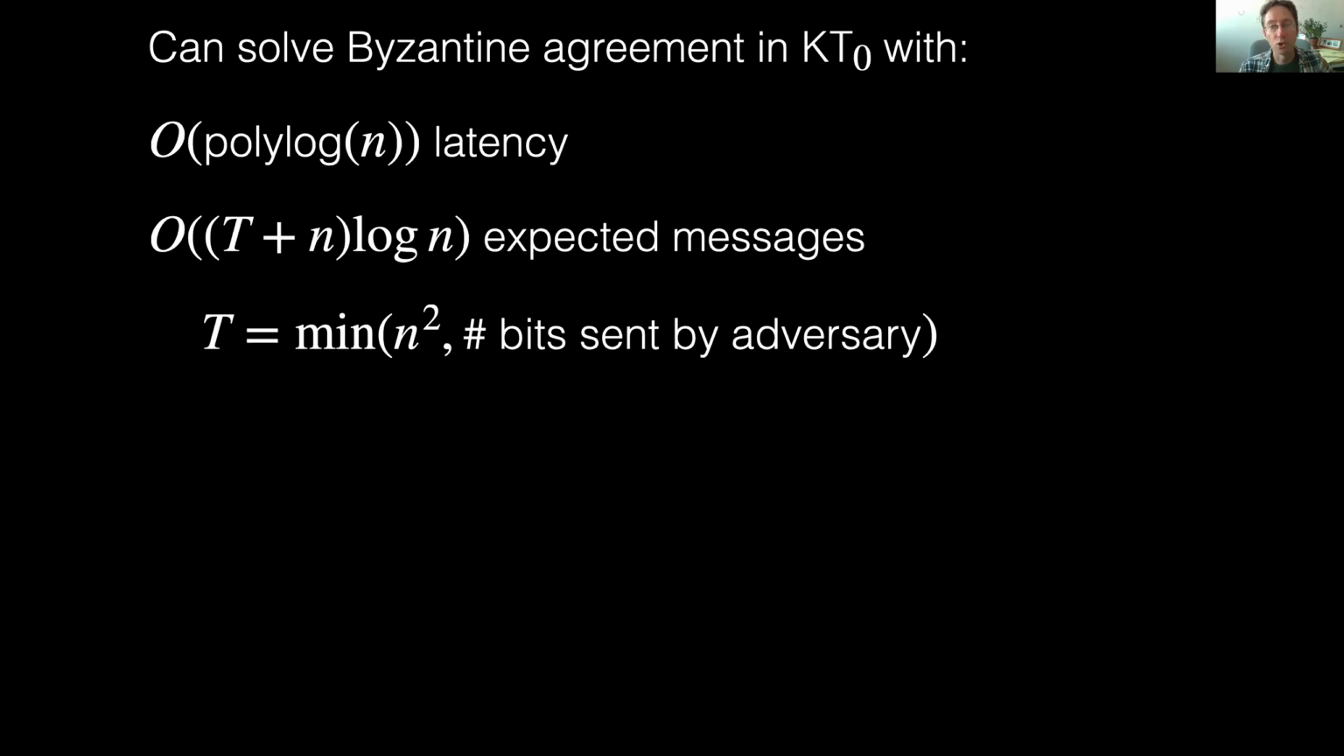So in conclusion, I've presented an algorithm that can solve Byzantine agreement in the Kd0 model with O of polylog n latency, so it's fast. And the number of expected messages is O of t plus n log n. So the number of messages also is small in the case where the adversary does not send that many messages itself. So the number of expected messages scales nicely with the number of bits that are sent out by the adversary.